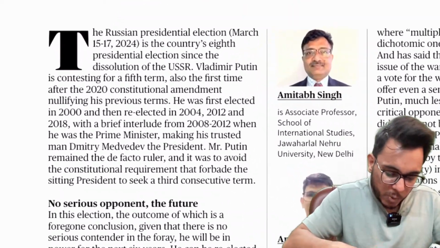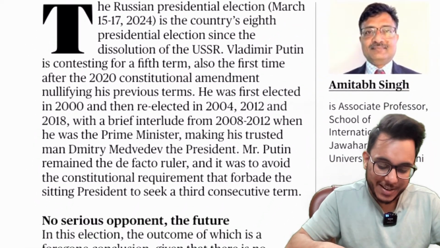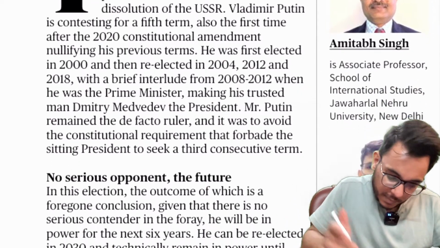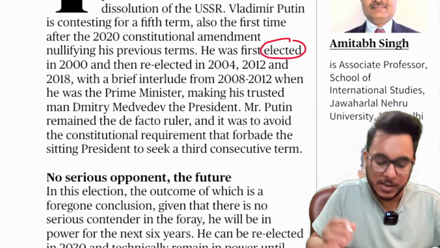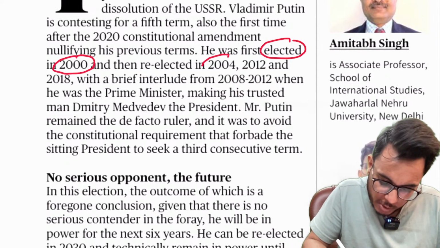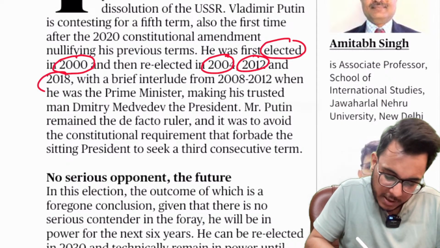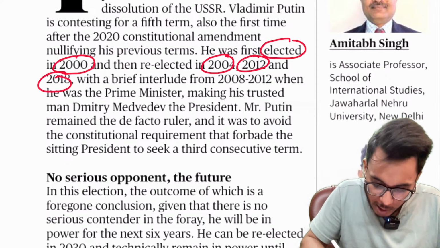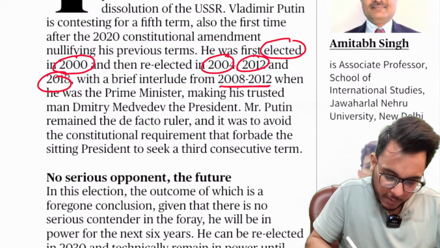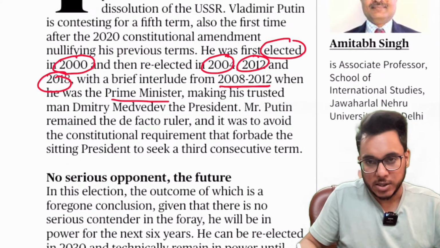Now, when we talk about Putin, Vladimir Putin, he was first elected as president in 2000. Okay, then he got re-elected in 2004, 2012, 2018. Between 2008 to 2012, he was briefly prime minister.